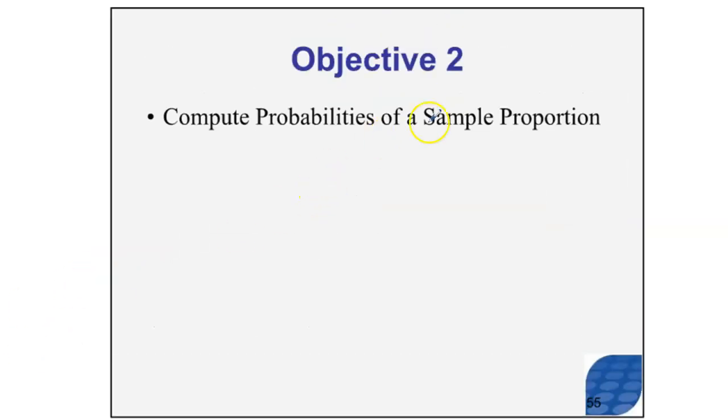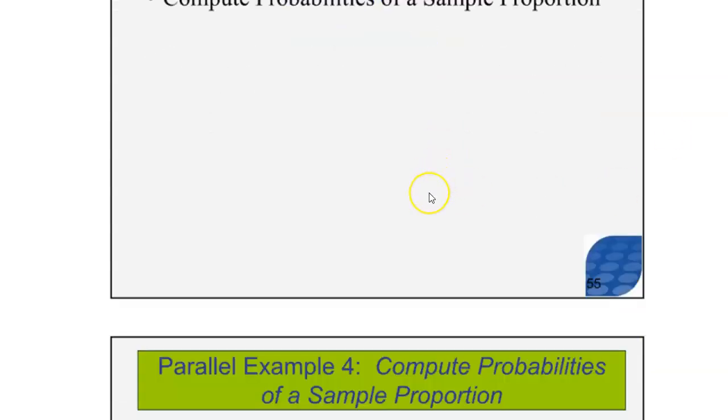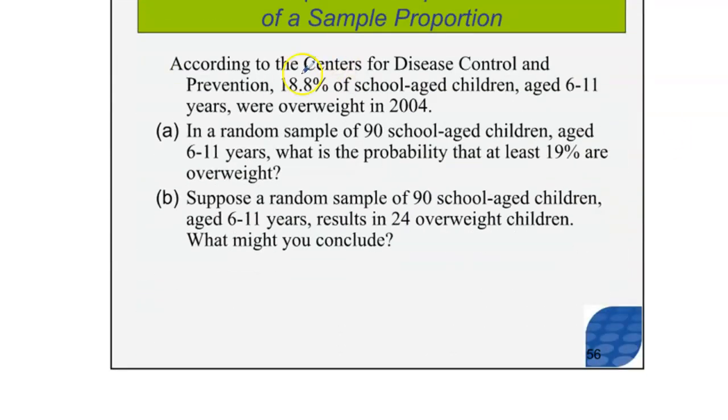Now let's talk about probabilities based on sample proportions. We just talked about the fact that if it's a normal curve, it doesn't matter where the normal curve is from, we can use normal CDF on it. So in this case, we have 18.8% of school-aged children were overweight. This is a population proportion. In a random sample of 90 school-aged children, here's our n value, what's the probability that at least 19% were overweight? Let's do that one first.